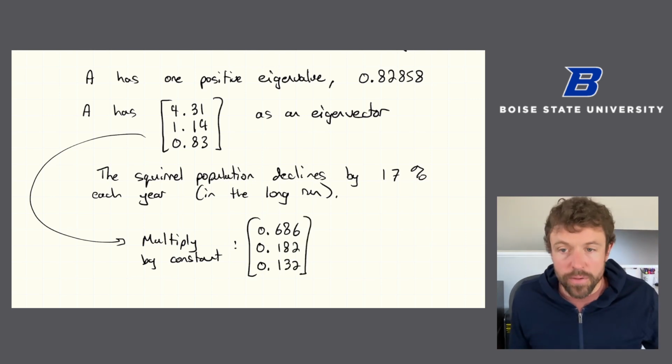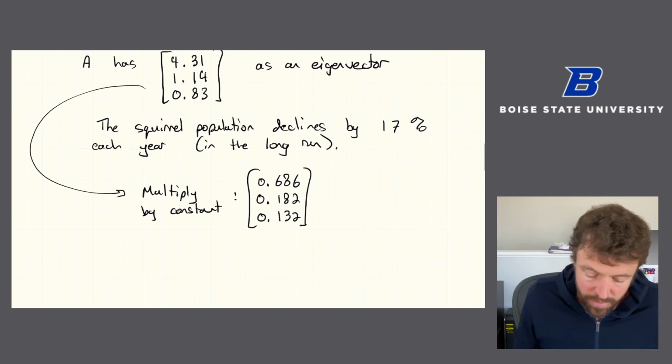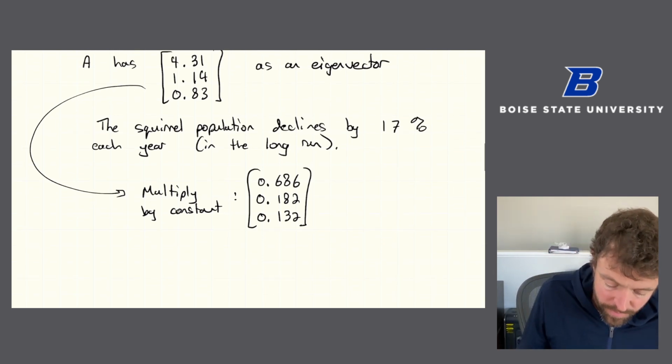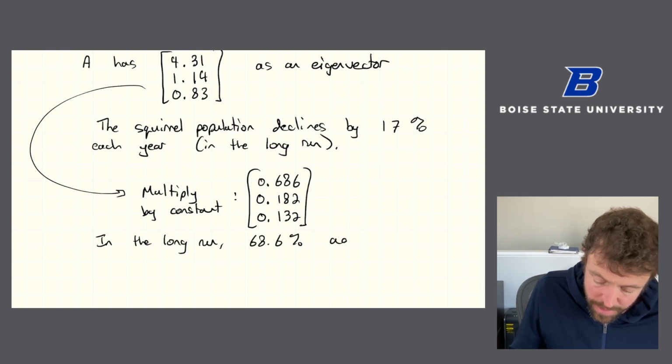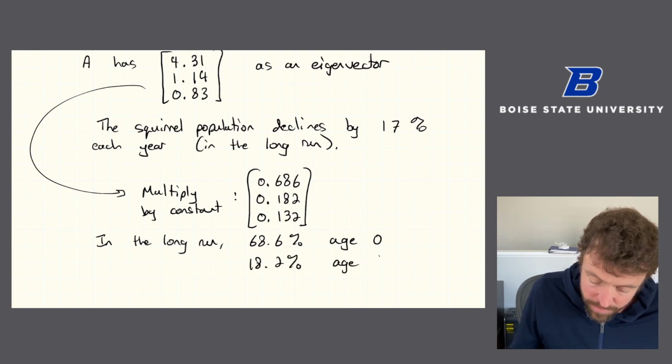Where the entries do add up to 1. And this is saying that in the long run, 68.6% of the squirrels are age 0, 18.2% are age 1, and 13.2% are age 2.